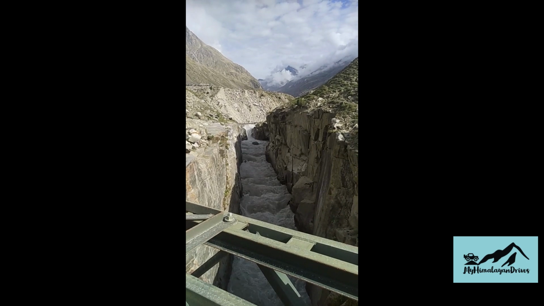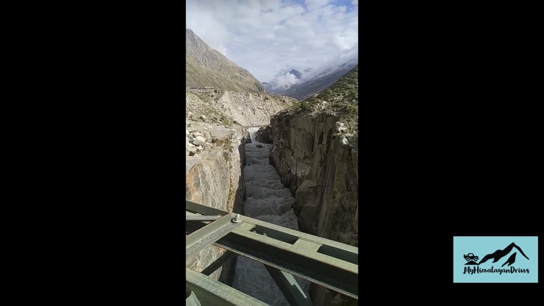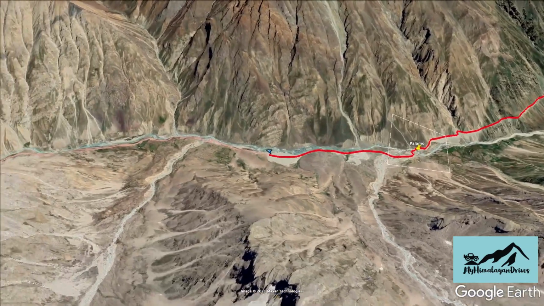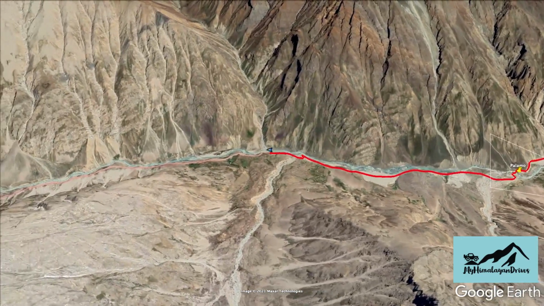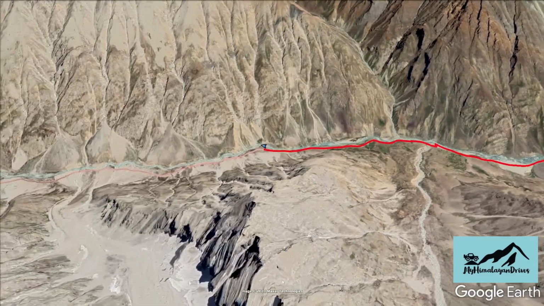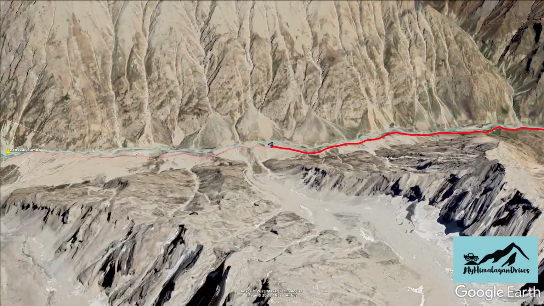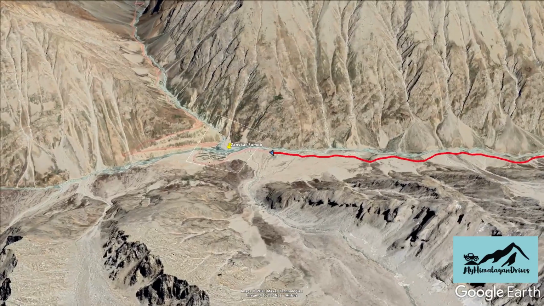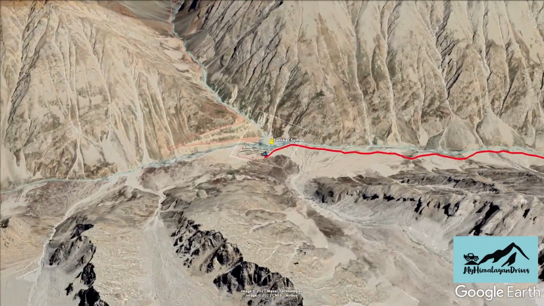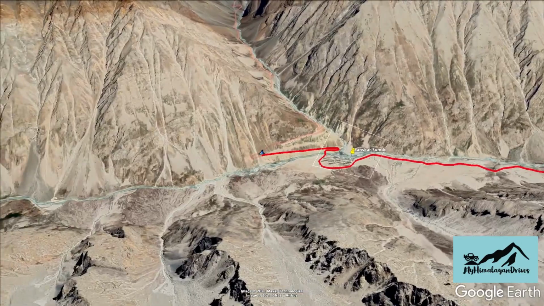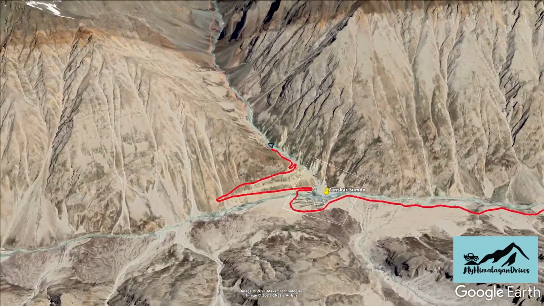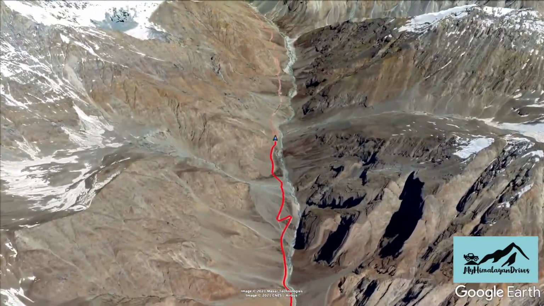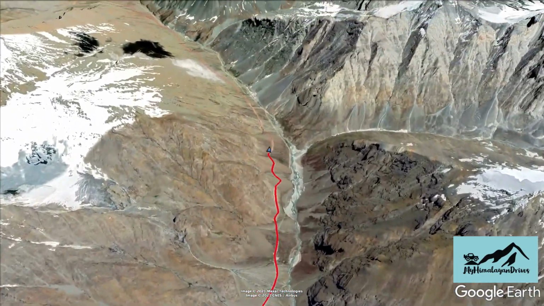We cross the bridge at Palamo and now we are driving on the left bank of Darcha Nala. Our next point is Janskar Sumdo, which is again 9 kilometers from Palamo. Janskar Sumdo is at 12,800 feet from sea level. After reaching Janskar Sumdo, we leave Darcha Nala and start driving on the left bank of Sumdo Nala coming from Sinkula. From Janskar Sumdo, we drive towards Sinkula, which is a 21 kilometers drive.